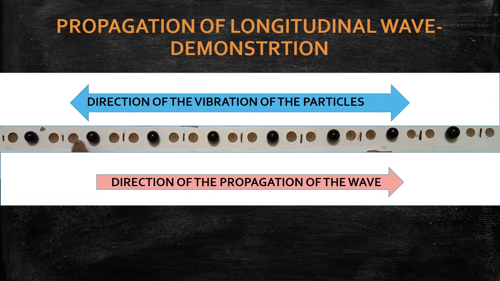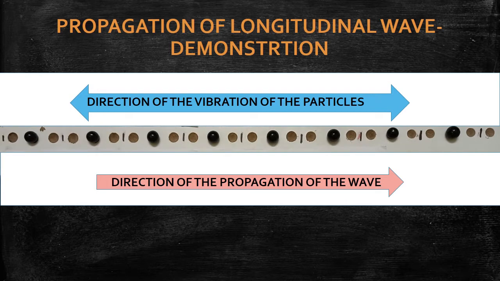Like that, for each particle, I have allotted a space within which the particle is able to move here and there. This kind of motion takes place in the case of a longitudinal wave. The wave will be propagating in this direction. The particle also moves along the direction of the wave. When the particle comes here, that is taken as parallel to the direction of the wave. When the particle goes in the opposite direction, that is taken as anti-parallel. So the particle motion will be either parallel or anti-parallel to the direction of the motion of the wave.